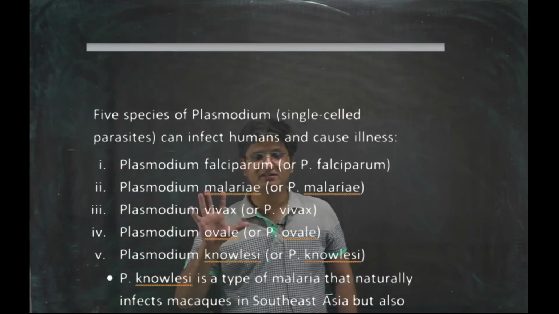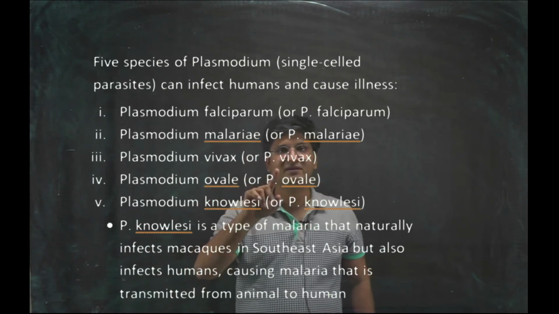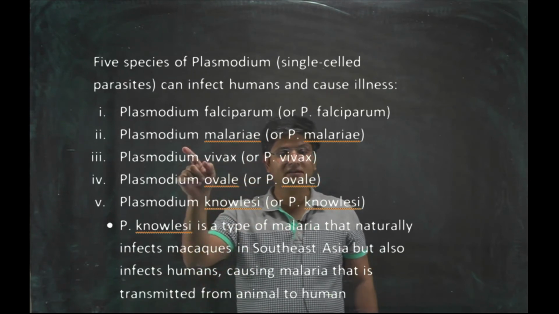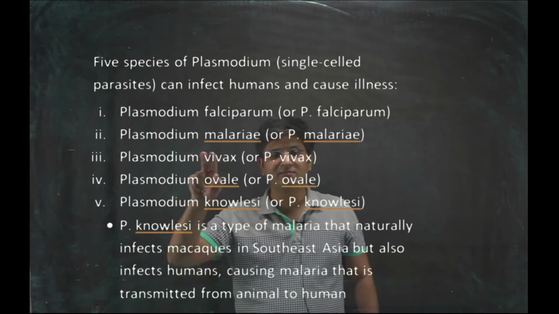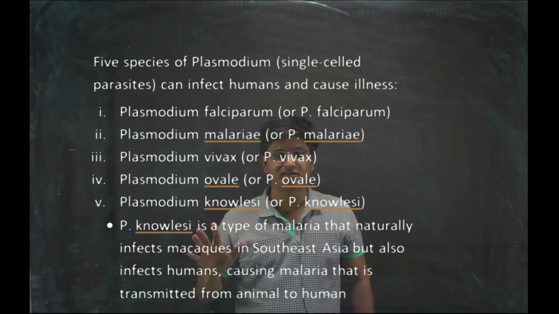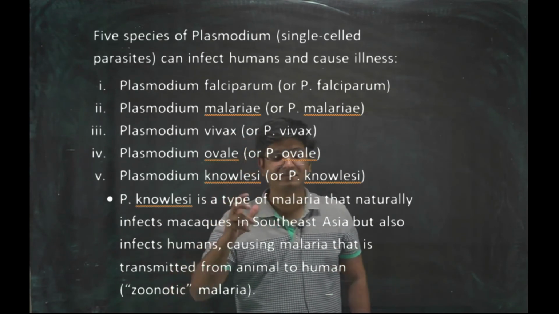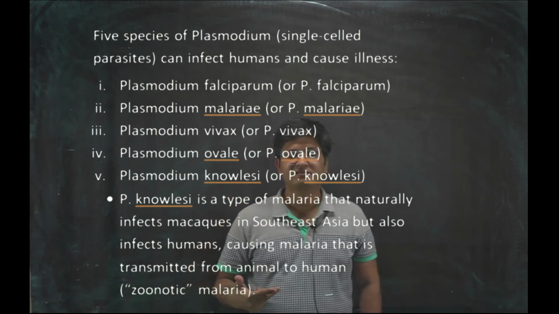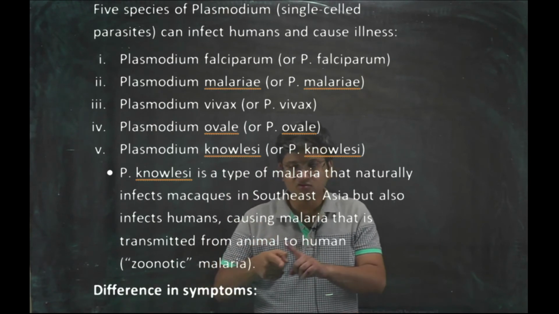Different types of malarial parasites are there. So 5 species of plasmodium are there: PF, PM, PV, PO, PK. Plasmodium falciparum, Plasmodium malariae, Plasmodium vivax, Plasmodium ovale, and Plasmodium knowlesi. Plasmodium knowlesi is a type of malaria that naturally infects macaques in Southeast Asia, but also infects humans. So this is a zoonotic disease.